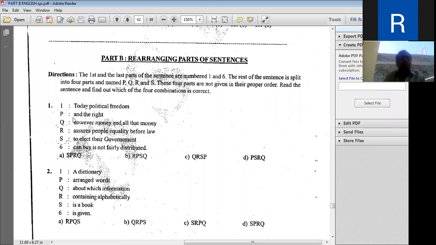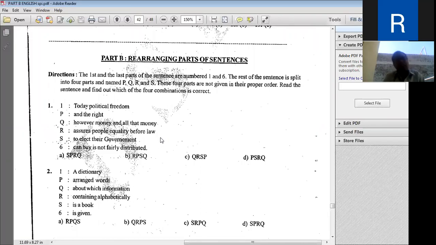Dear friends, yesterday we saw that the correct order was R, P, S, Q. Let's see this one more time. Today political freedom and the right, however, money and all that money can buy is not fairly distributed, to elect the government, assures people equality before law.